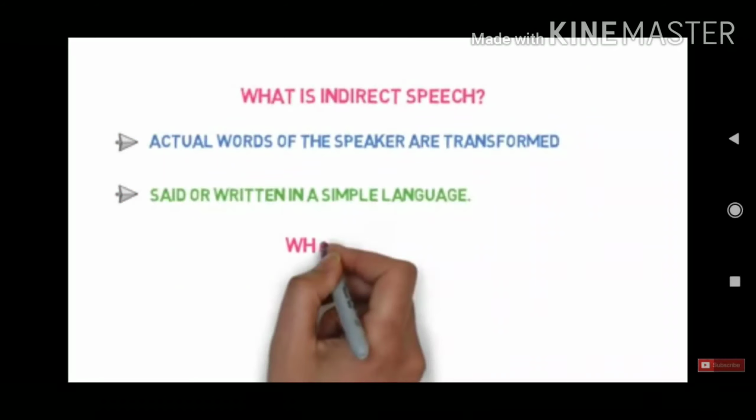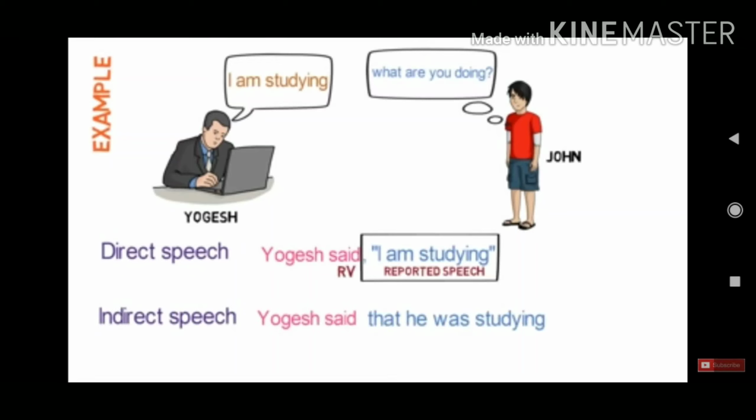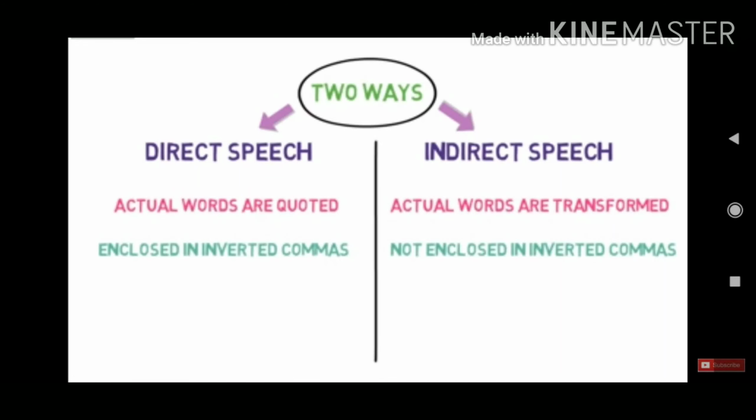So now, what is indirect speech? When the actual words of the speaker are transformed, it is called indirect speech. Same as the previous example, when we join both parts of the sentence by using the conjunction that and by changing the tense, a very important thing is that we are supposed to understand or identify the sense of the sentence and in which tense the sentence is. And by changing the pronoun, it becomes indirect.